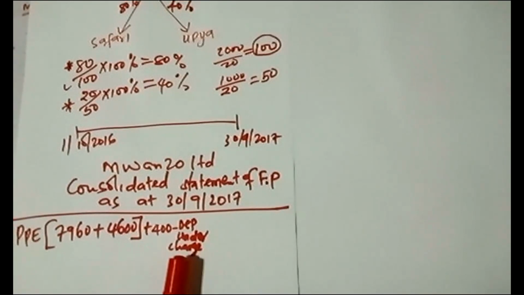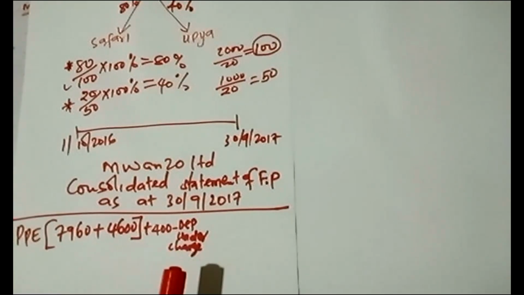For depreciation undercharge, this one obviously would affect your retained profit, because you undercharged your expense, which means that the profit is more. So if the profit is more, you have to credit under this PPE, because obviously it's concerning an asset, whereby they undercharged depreciation on the relevant asset.